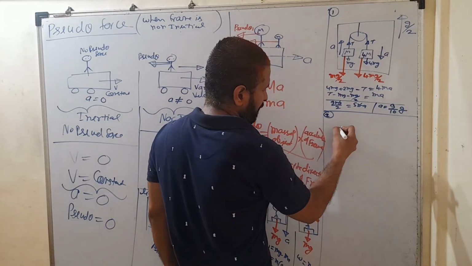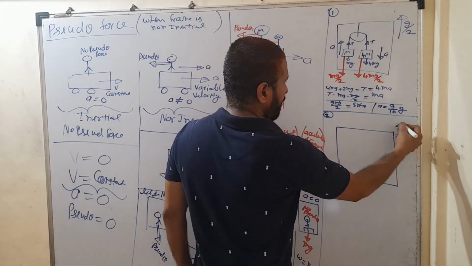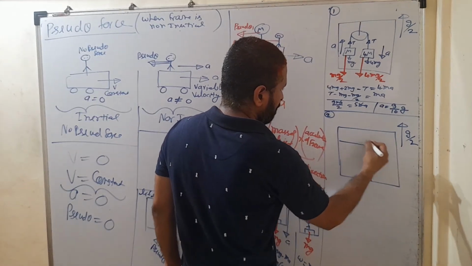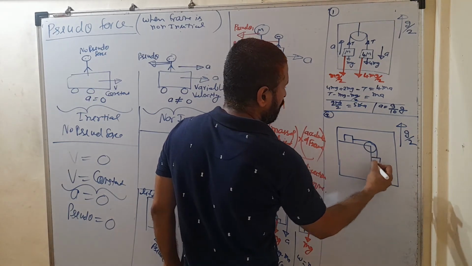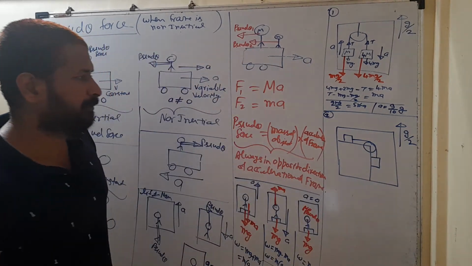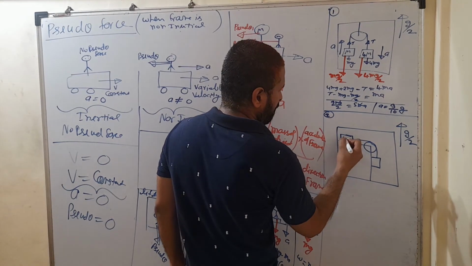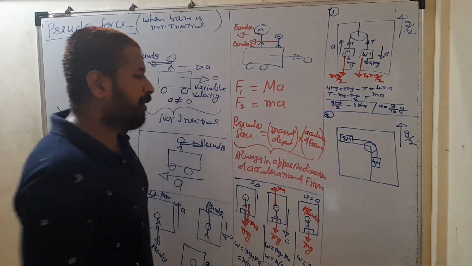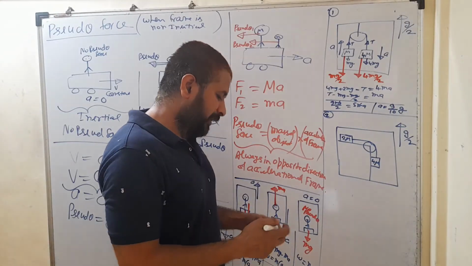Now the second case, suppose again there is a non-inertial frame which is accelerated upward with g by 2, but the blocks are kept like this. One block is put over a horizontal surface and the other block is over a vertical surface. Suppose here it is 2m and here it is 4m. Now you have to find the acceleration of both the blocks and the tension on the string.